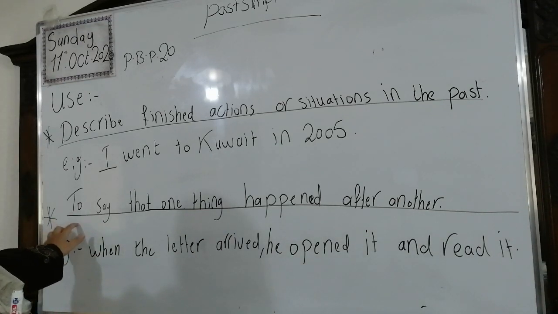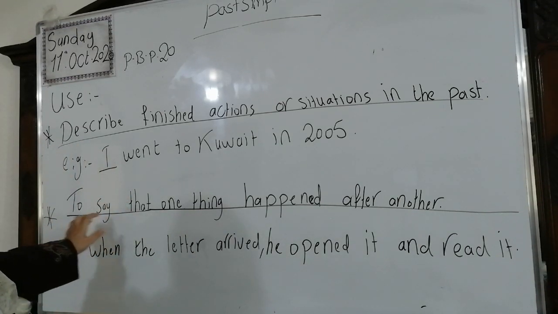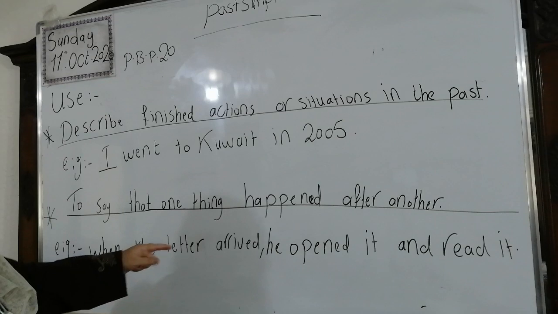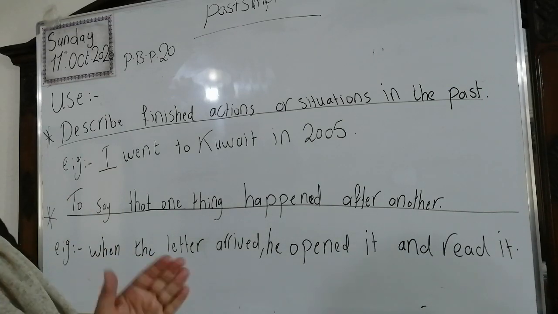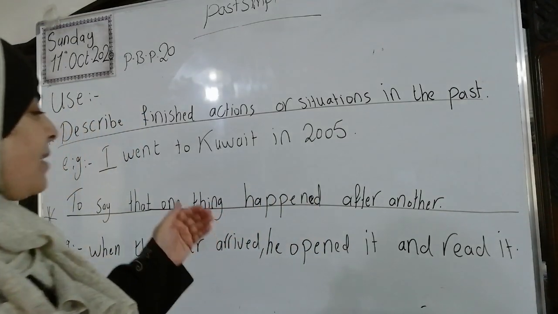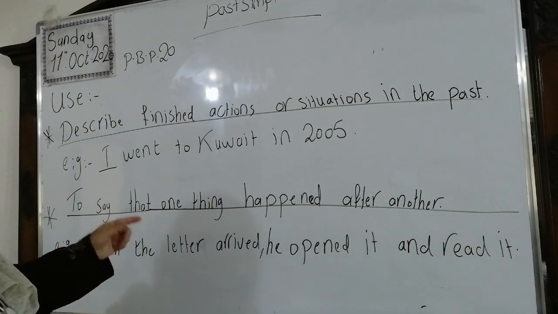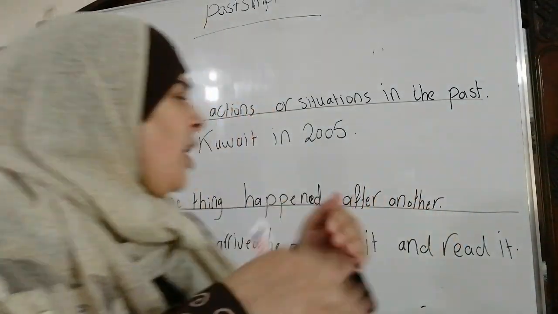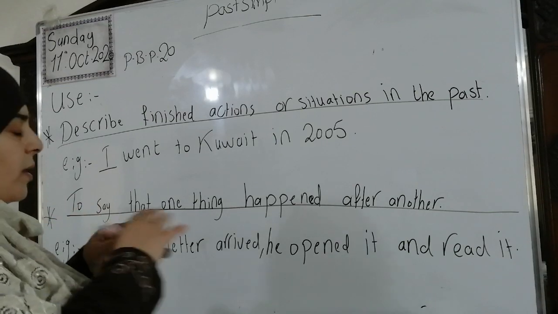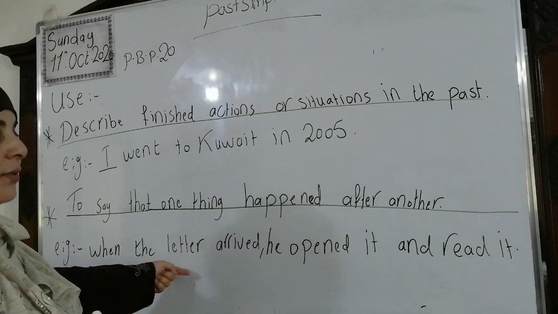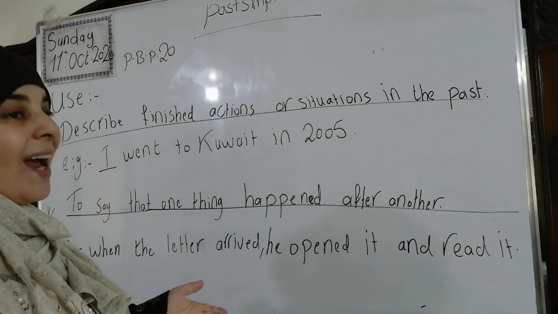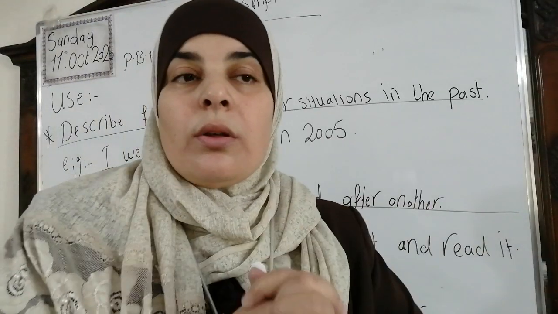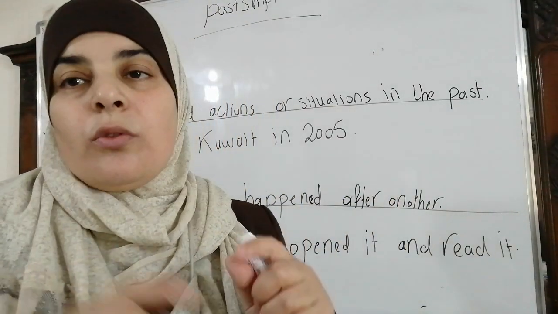Now, the next use is to say that one thing happened after another. Look at this example. When the letter arrived, he opened it and read it. Okay? He opened it and read it. What do you mean by to say that one thing happened after another? We had many actions that happened at that time, and we are going to mention them. So, when the letter arrived, comma, he opened it and read it. Okay? Deal?